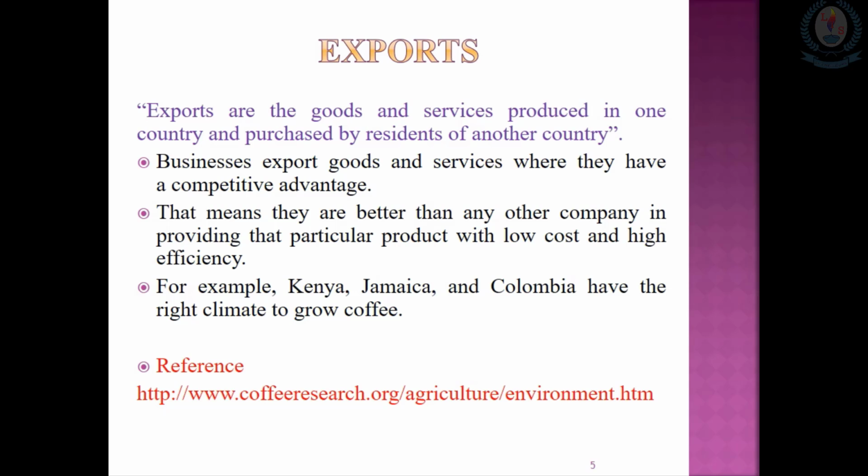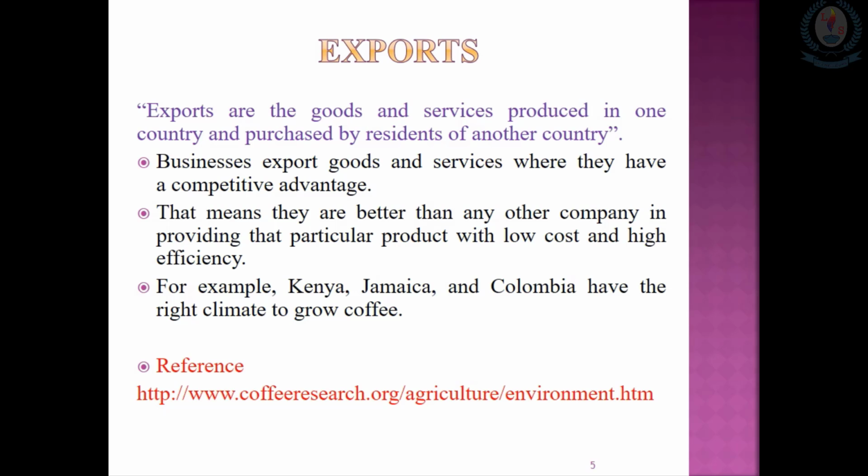As I explained earlier, if a country is rich with a particular resource or has some technological richness, they can definitely produce those things at low cost as well as high efficiency, because the employees are also very efficient, talented and skillful in that particular industry work. So their efficiency is high, effectiveness is high, and ultimately productivity is also high.